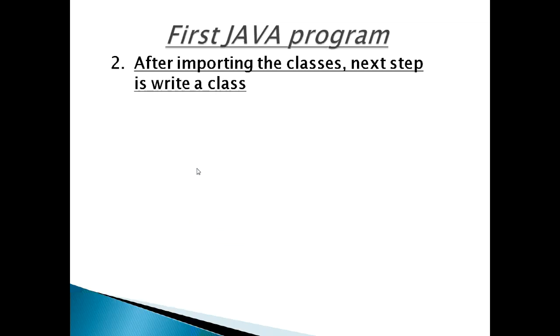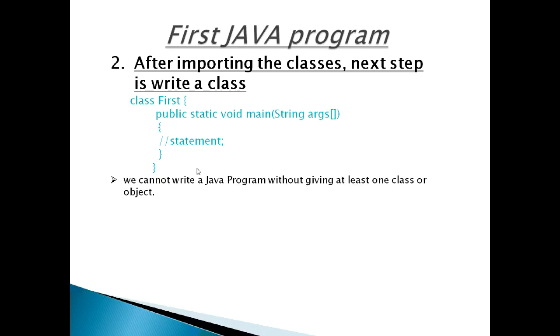Now after importing the classes, next step is to write a class. Since Java is a purely object-oriented programming language, we cannot write a Java program without giving at least one class or object. So how to write a class? We should use the class keyword for this purpose and then write the class name. A class code starts with an open curly brace and ends with a close curly brace.